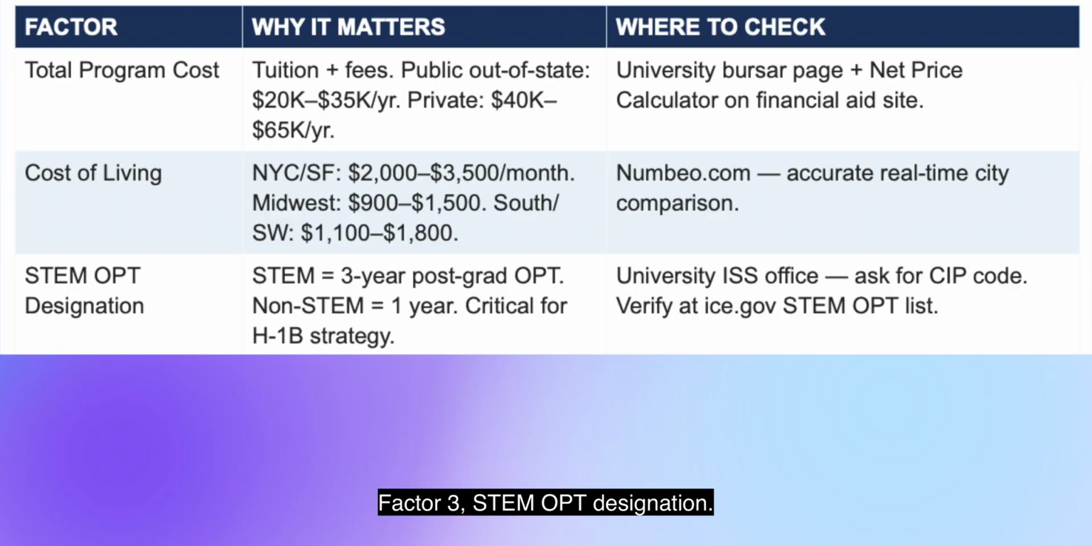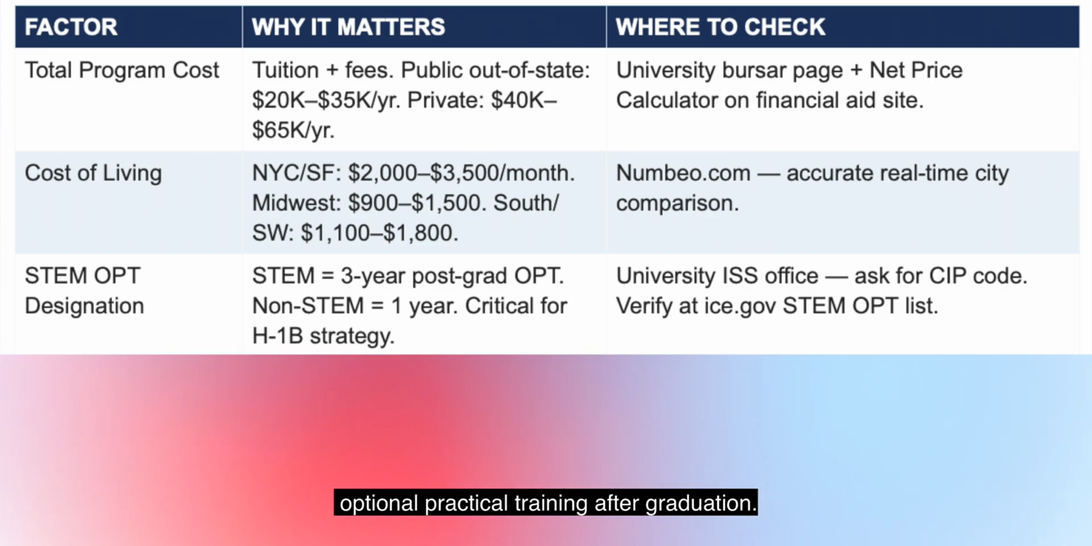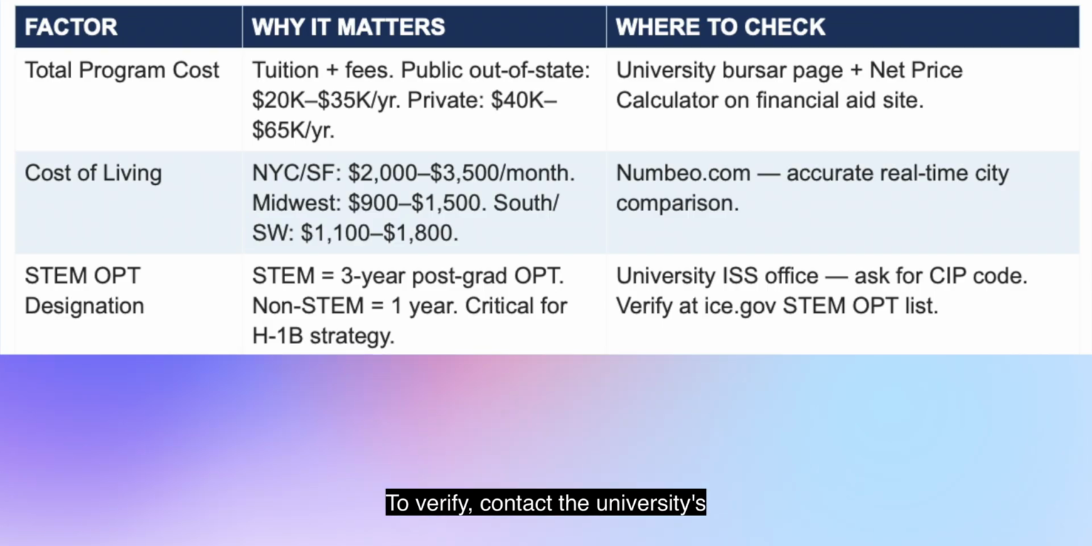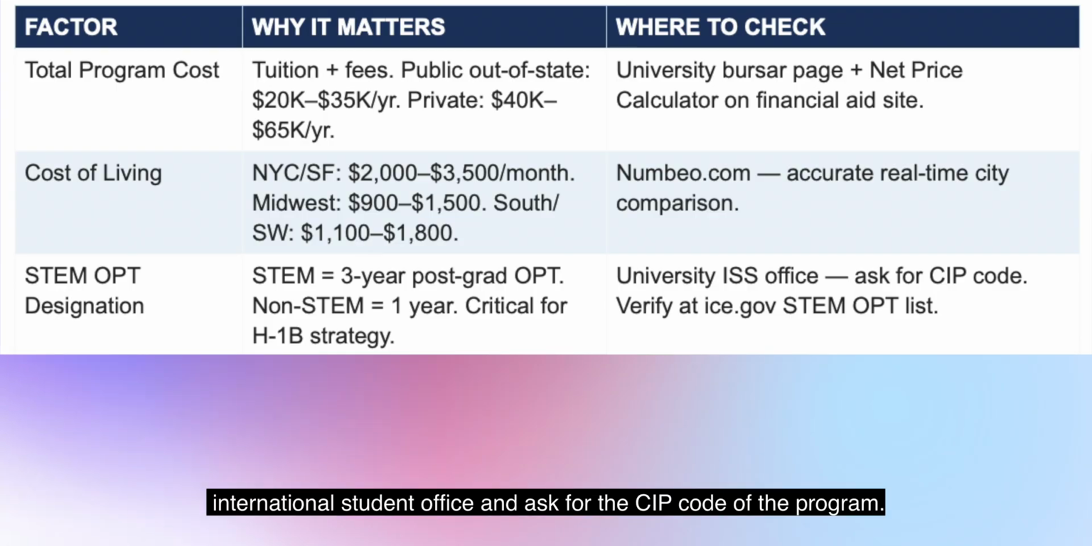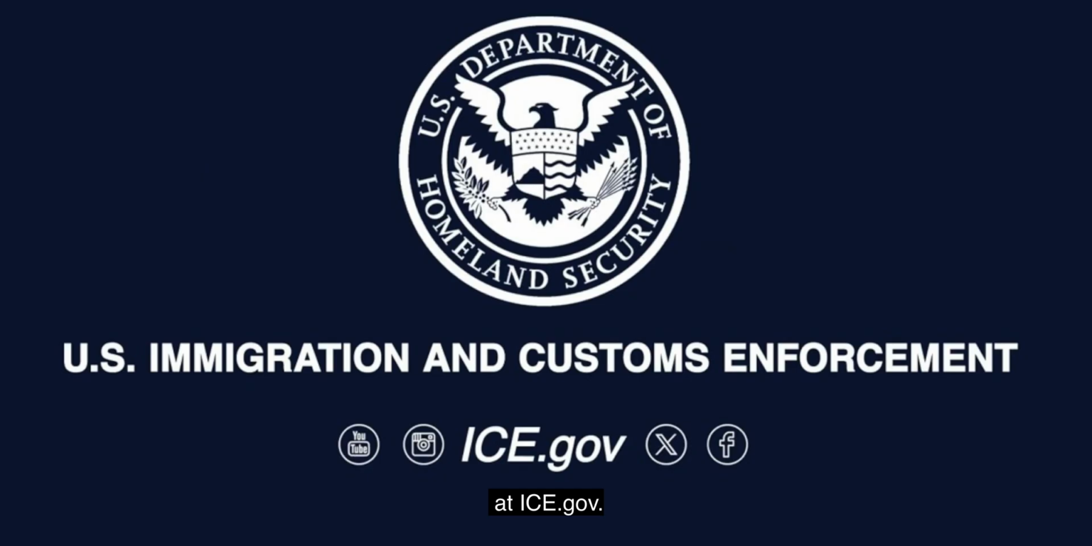Factor 3. STEM OPT designation. This is critical. A STEM designated program gives you 3 years of optional practical training after graduation. A non-STEM program gives you 1 year. If you plan to work in the US after your degree, this is the difference between 3 years to find an H1B sponsorship or just one. To verify, contact the university's International Student Office and ask for the CIP code of the program. Then, check the official STEM OPT list at ice.gov.